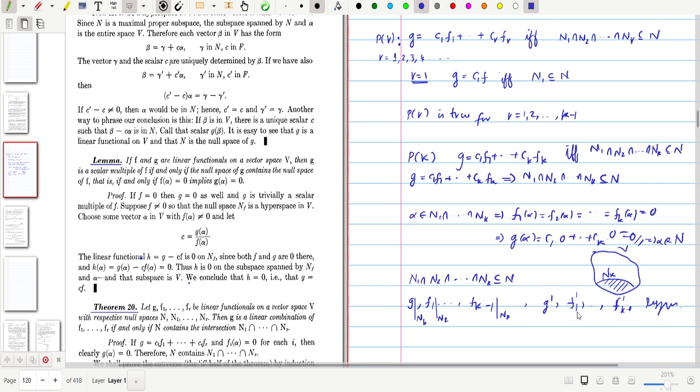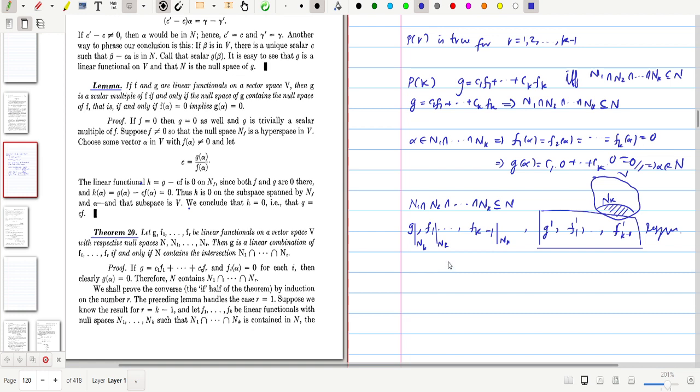Now we have only k minus 1 functions anyway. You can consider fk, the restriction of fk to this nk. Since this nk is the null space of fk, fk coincides with the zero functional in this subspace. So that doesn't make any sense. Before that, we consider these restrictions. In these restrictions, we consider k minus 1 linear functions f1, f2, up to fk minus 1, along with this g.